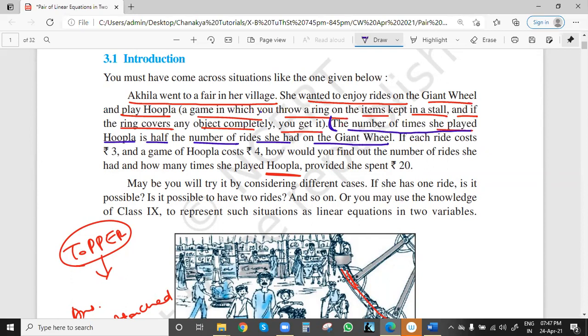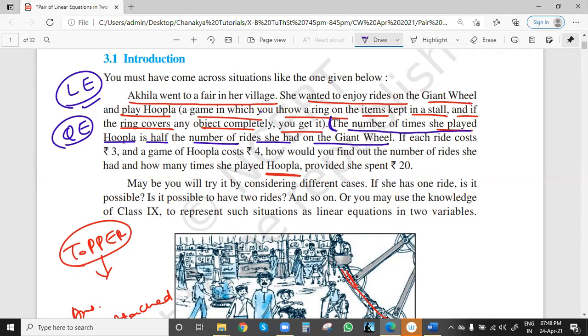See, many students face difficulty in these word problems, and the main difficulty is to form the equation, because when you form the equation, then you can easily solve. So this is the start of word problems. Carefully try to understand, because in the next chapter, linear equations, lots and lots of word problems are there. 3-4 exercises are there on word problems. In quadratic equations also word problems are there in the second and last exercise.